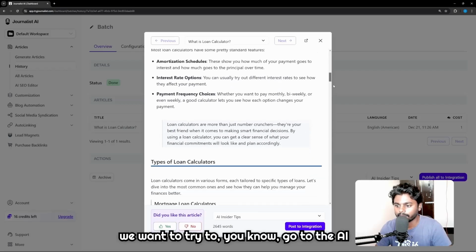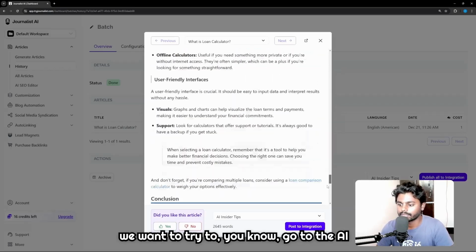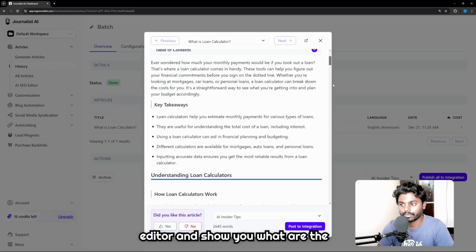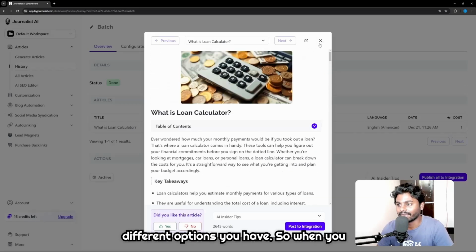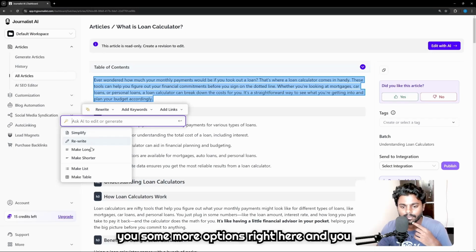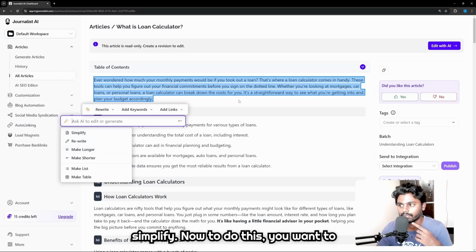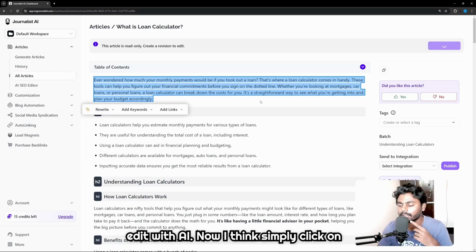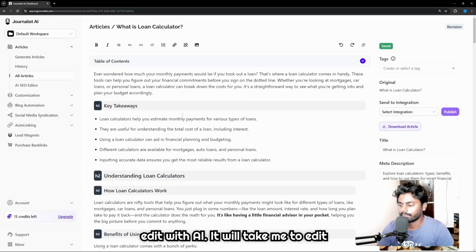Now we want to go to the AI editor and show you what are the different options you have. So when you click on any one of these, it will prompt you some more options right here, and you can make longer, make shorter, rewrite, simplify. Now to do this, you want to edit with AI. Now I can simply click on edit with AI. It will take me to the edit page.